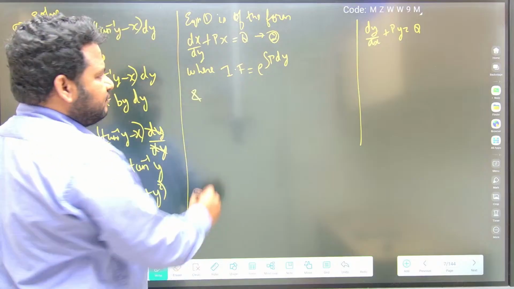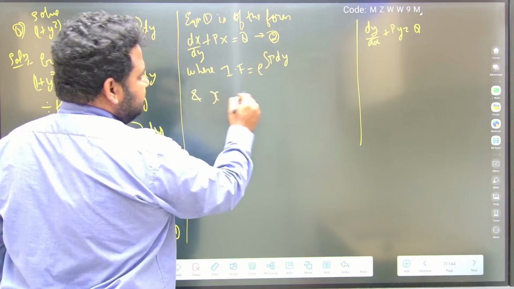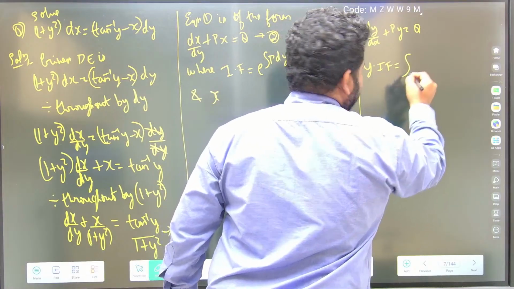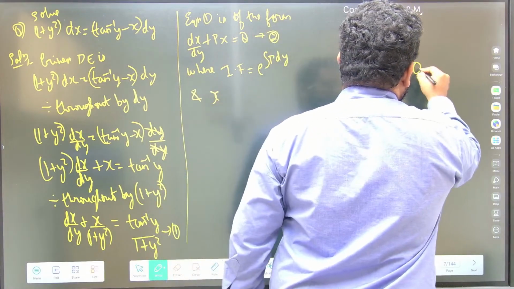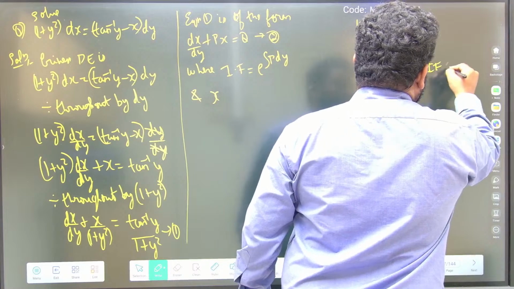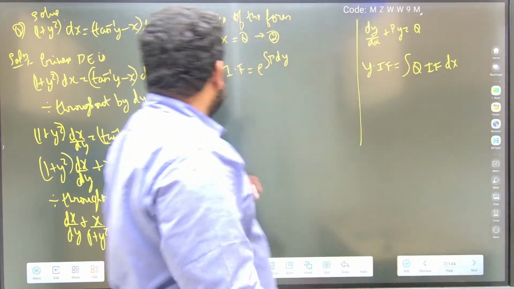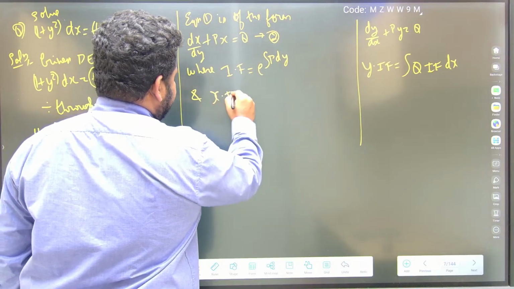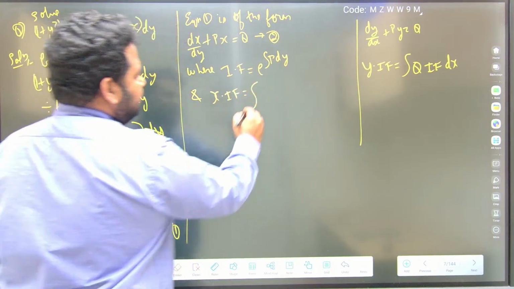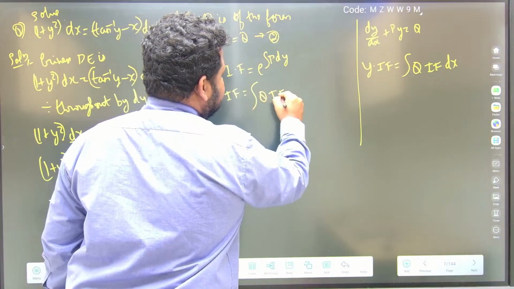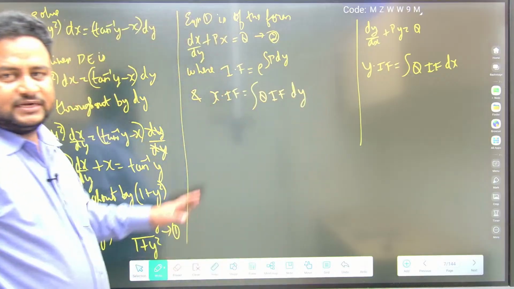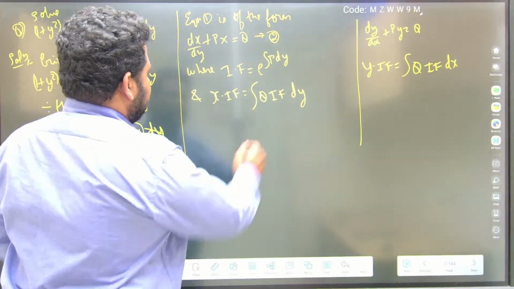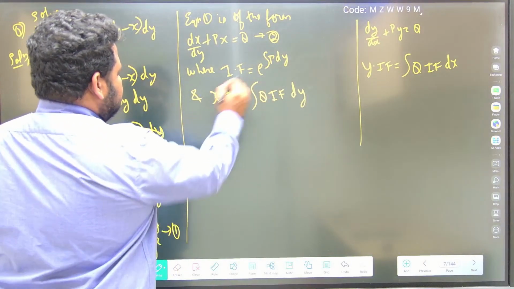And what do we have? And x, that there we were writing y into integrating factor is equal to integral of Q into integrating factor dx, correct na? This is x, and x into integrating factor is equal to integral of q into integrating factor into dy. This is what we should write. Instead of dx we should write dy. Clear na? Now what will we do? This will be equation 2.